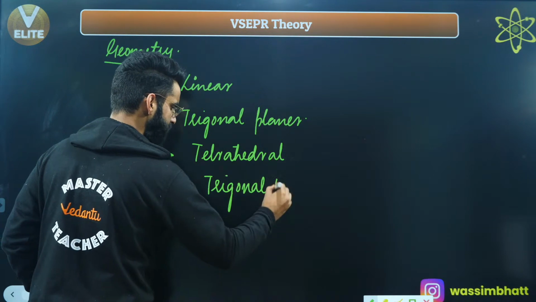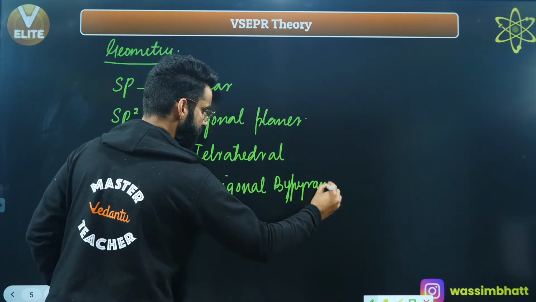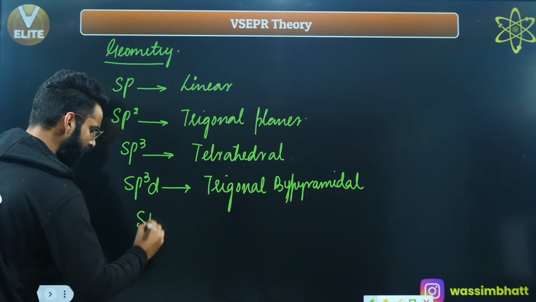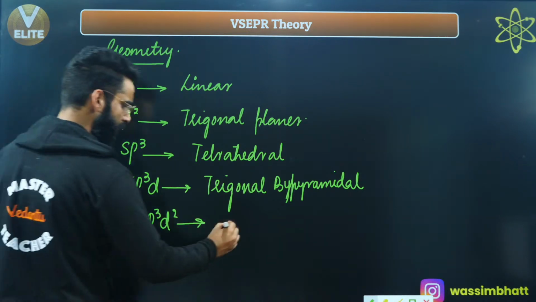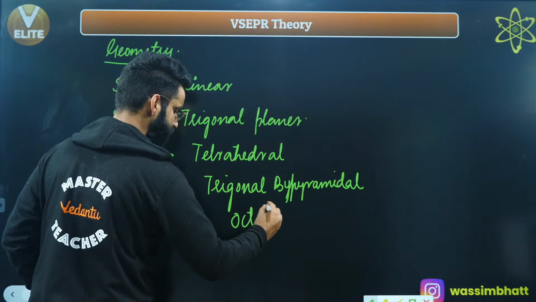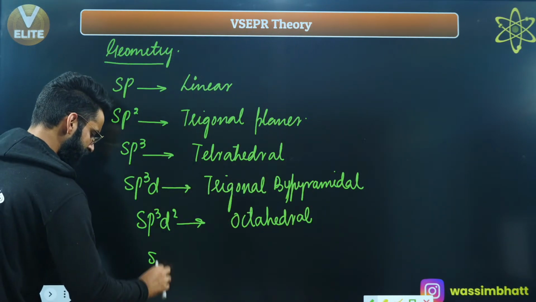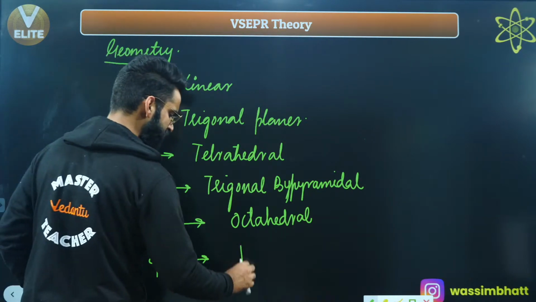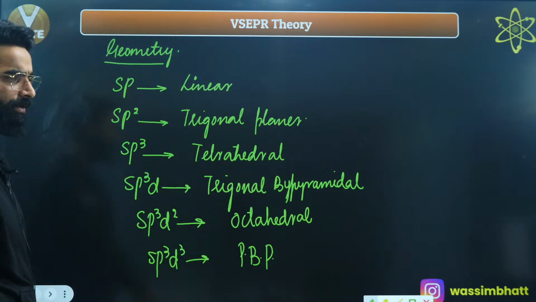If the hybridization is sp3d2, the geometry is octahedral. And if the hybridization is sp3d3, the geometry is pentagonal bipyramidal. This is what we discussed in the last session.